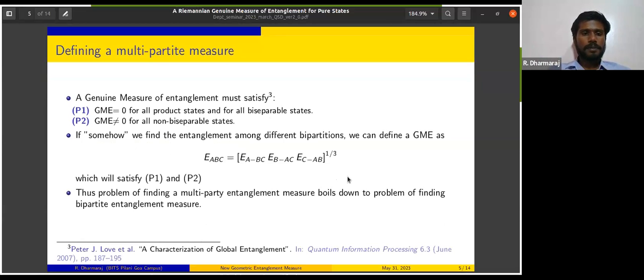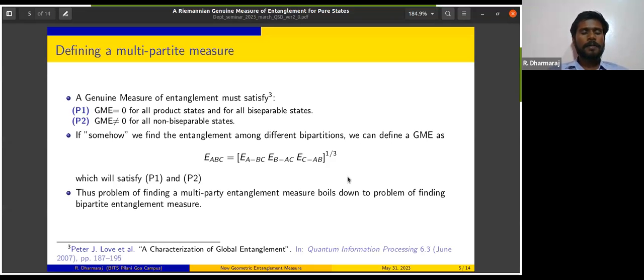So for any form of separability, if I put my state through this measure, my measure should say that this state has zero entanglement. And the vice versa should also be true, which means that it should be non-zero for all non-biseparable states. If I cannot separate the state, it should show a number other than zero. These are the two main properties for a genuine measure of entanglement for any set of pure states.